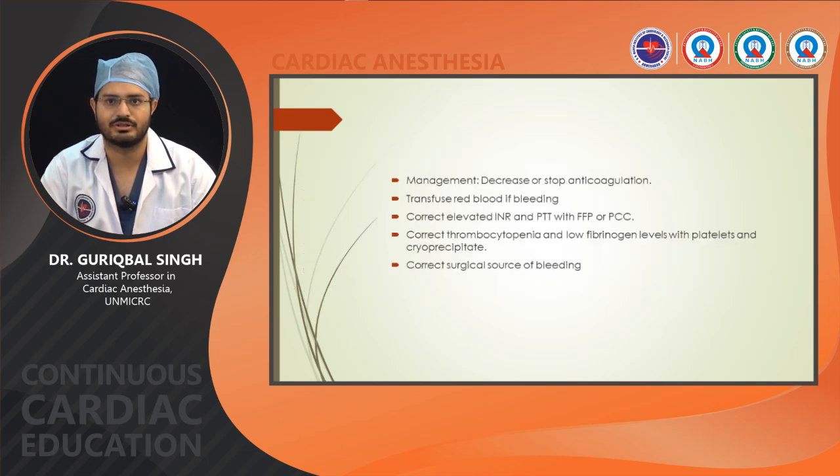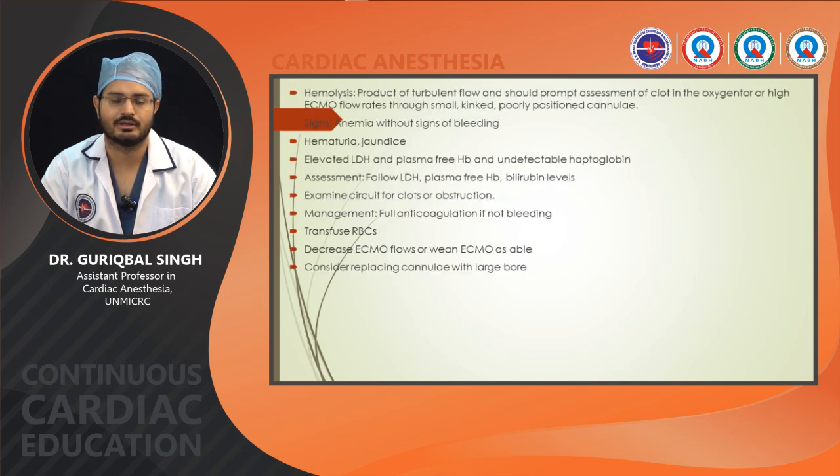So management: we should decrease anticoagulation, transfuse red blood cells if there is bleeding, correct elevated INR and PTT with FFP or PCC, correct thrombocytopenia and low fibrinogen with platelets and cryoprecipitate, and control surgical site bleeding if present. Hemolysis will present with anemia without signs of bleeding, hematuria, jaundice, and elevated LDH and plasma-free hemoglobin levels. We should get LDH, plasma-free hemoglobin, and bilirubin levels, and examine the circuit for clots or obstruction.